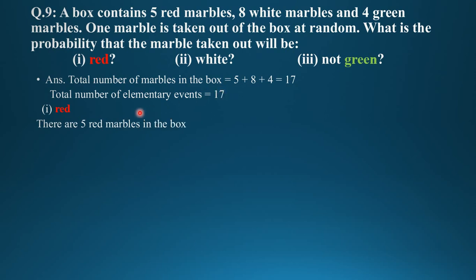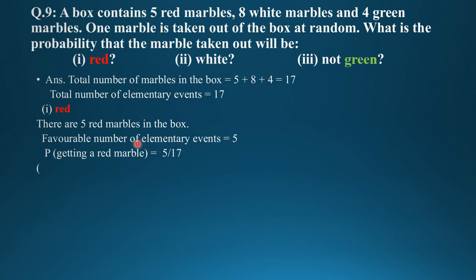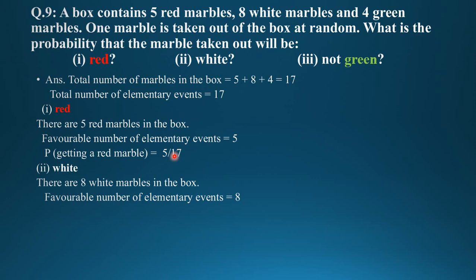Any marble can be drawn. First, for getting the probability of a red marble, there are 5 red marbles in the box. Therefore, the favorable number of elementary events for a red marble is 5. By the formula, favorable outcomes to the event upon total outcomes, 5 upon 17. Clear? Now, second, white.